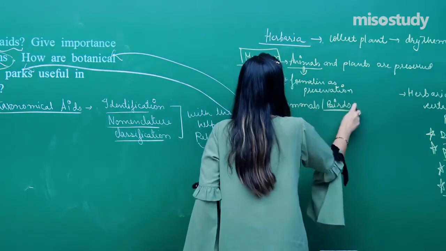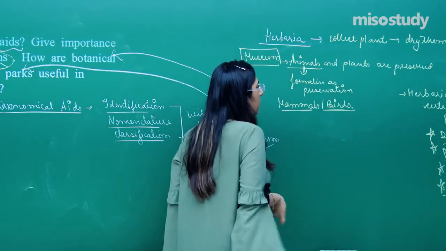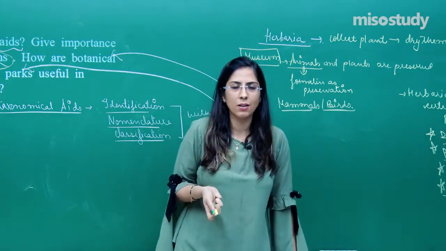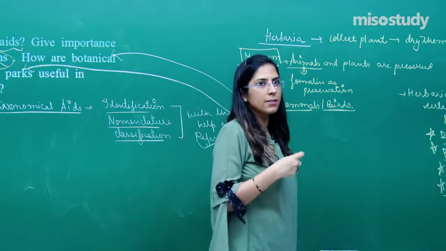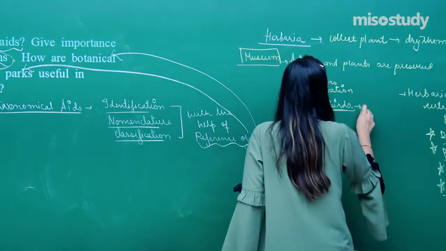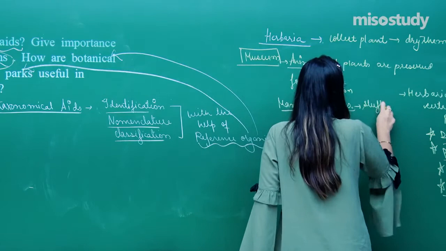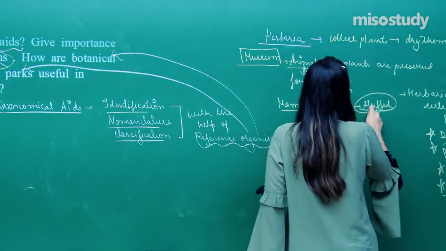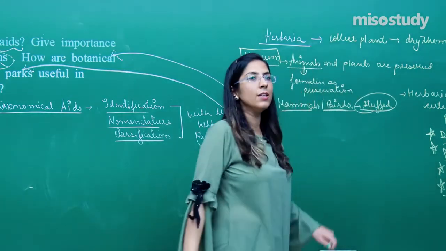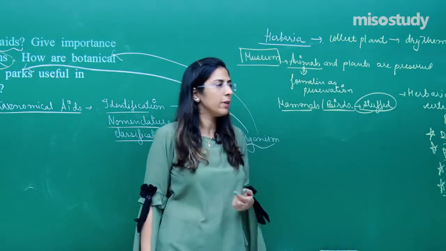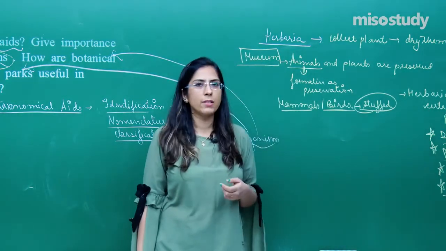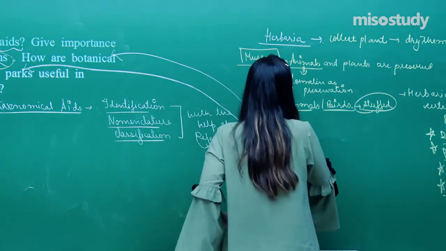Now, mammals and birds are very big, we cannot keep them in formalin or in a jar. So what we do, after killing those mammals, they are stuffed, so that only morphological features can be studied. We cannot study the anatomical features, only the morphological ones. So mammals and birds are there, and the museum also has skeletons.